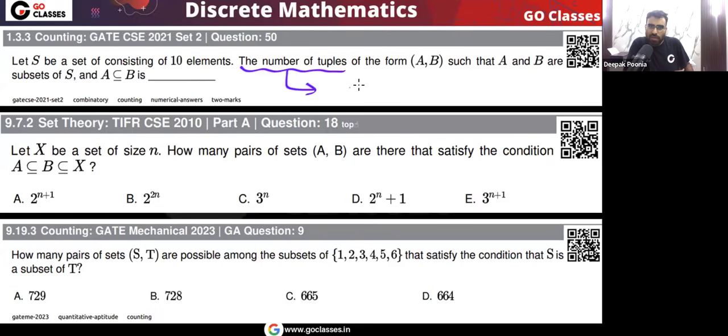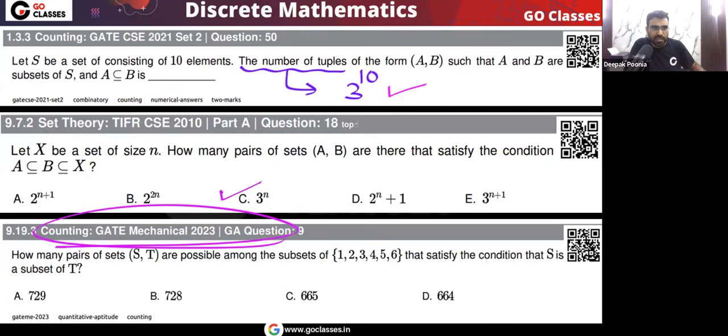That will be equal to, every element of this set S has three choices. Okay, and there are total 10 elements in this set S. Every element has three choices, so 3 power 10. This will be the answer for this question. What about this TIFR 2010 question? The answer will be 3 power n.